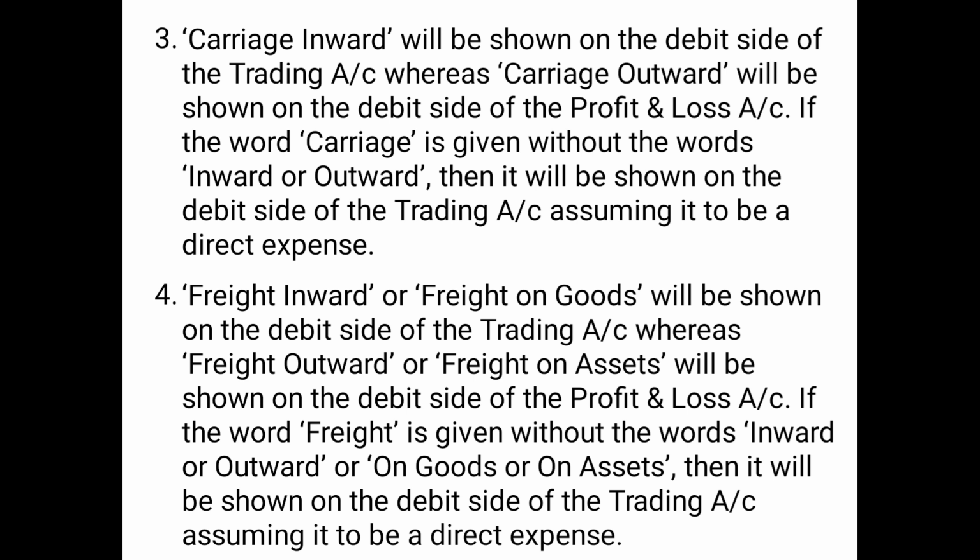And if the word freight is given without the words inward or outward, or on goods or on assets, then it will be shown on the debit side of the trading account, assuming it to be a direct expense.